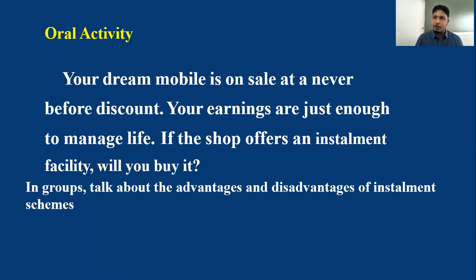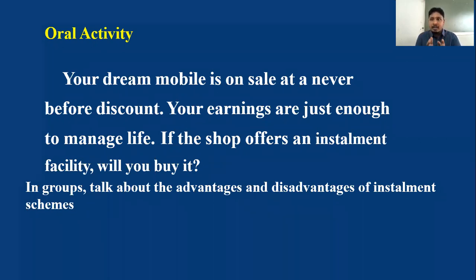Whether you'll buy it or not, installments are not at all good when your income is very less and expenditure is more. Whether you'll buy it or not, you just write the advantages and disadvantages of installment schemes. If your income is good and if you can save a little, that saving you can put as installment.